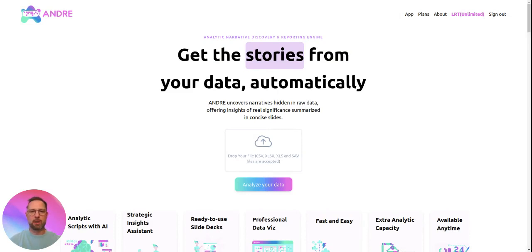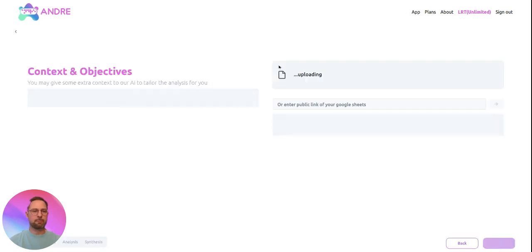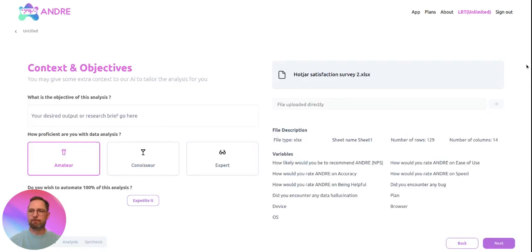Andre, our new data analysis automation product, works best with survey data, and if you have CSV files, XLS, SAV, or even Google Sheets with survey data, you can try Andre. I've got this Hotjar satisfaction survey data. It's a synthetic data set, but it's going to do the job here for our demo.